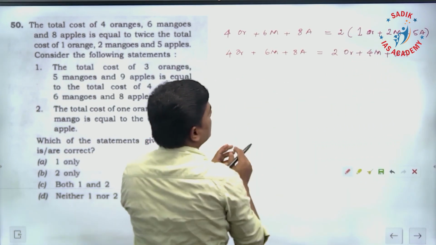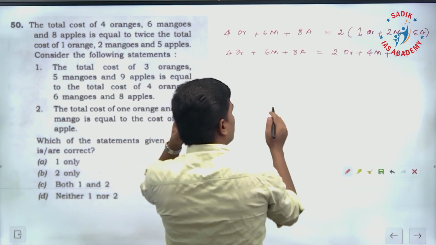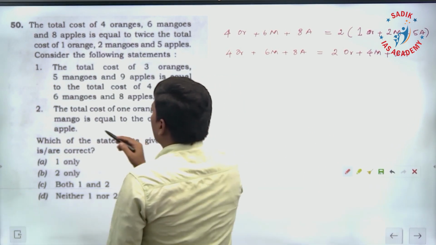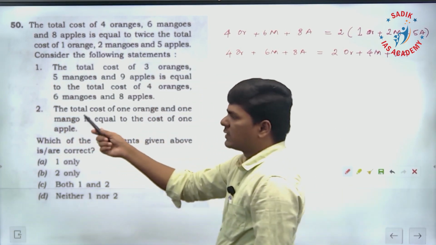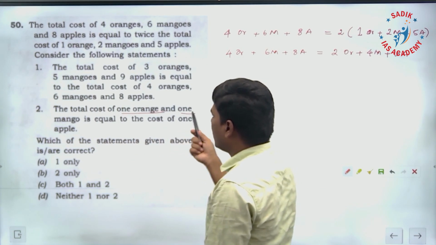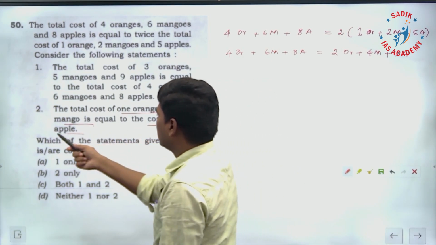Now if you simplify this, you bring oranges and mangoes to one side, apples to one side. If you look at the second statement, the total cost of 1 orange and 1 mango is equal to the total cost of 1 apple.